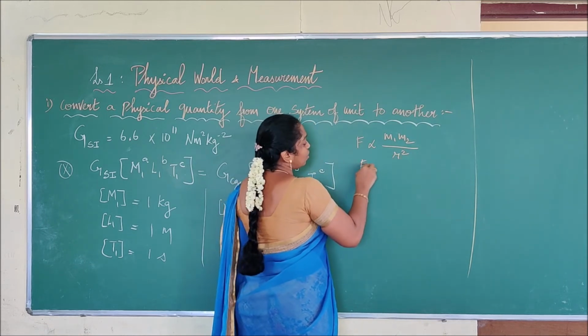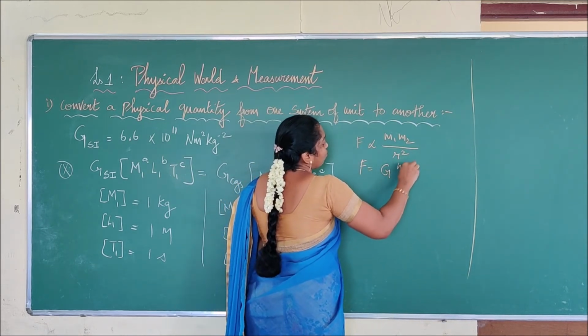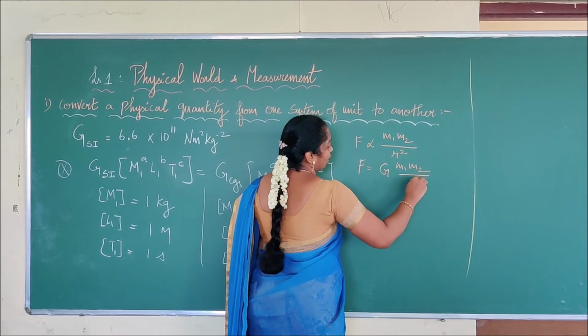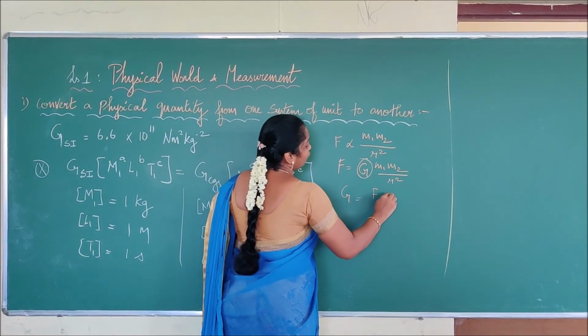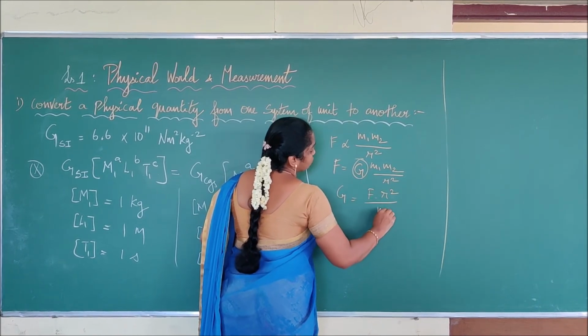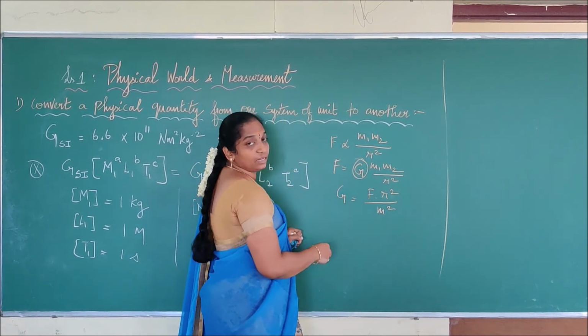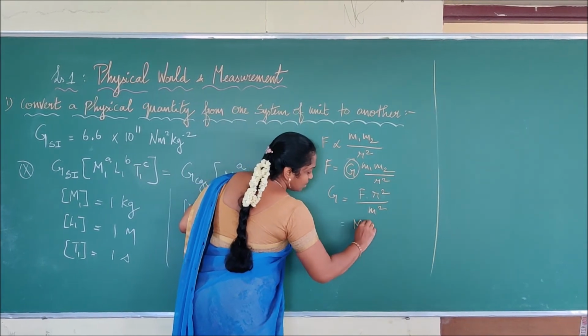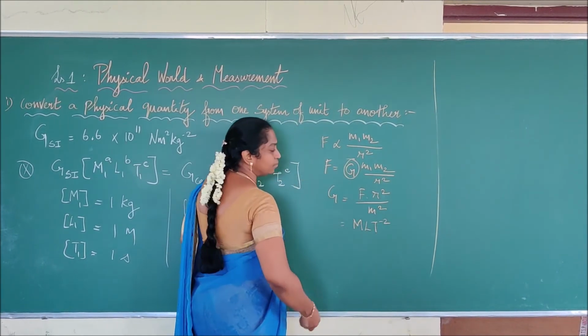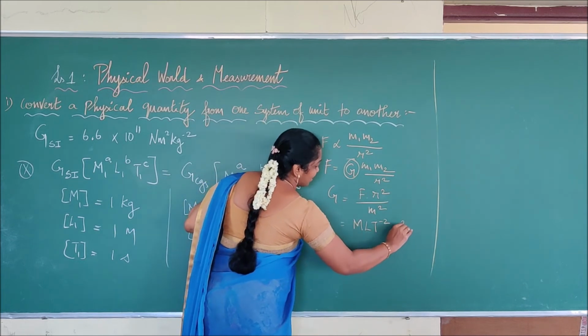Then F is equal to G into M1 M2 divided by R square. So to calculate this dimension, G is equal to F into R square divided by M square. What is the force value? Force is mass into acceleration. And R square is distance, L square.